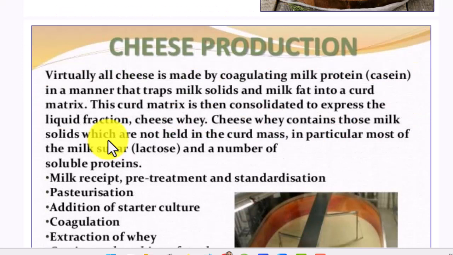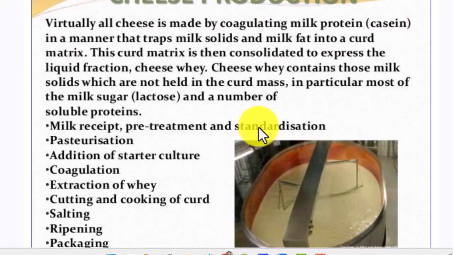Cheese production. All cheese is made by coagulating milk protein in a manner that traps milk solids and milk fat into a curd matrix. The curd matrix is then consolidated to express the liquid fraction. Cheese whey contains those milk solids which are not held in the curd mass, in particular most of the milk sugar and a number of soluble proteins.